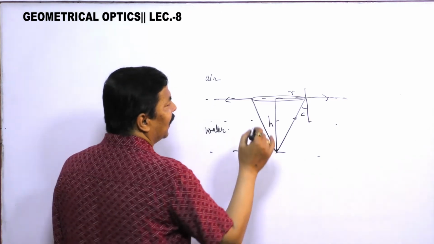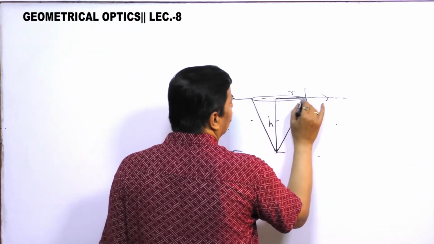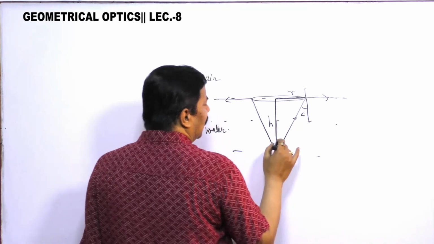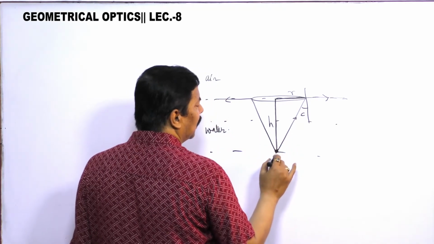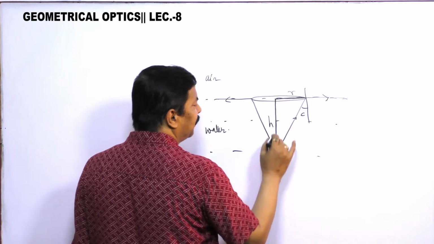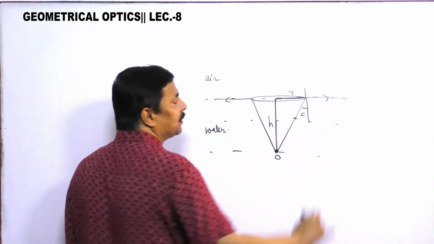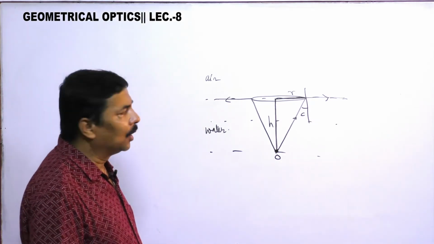This is the radius r. If the height of this point is below this, then total internal reflection will take place and no light will go out.